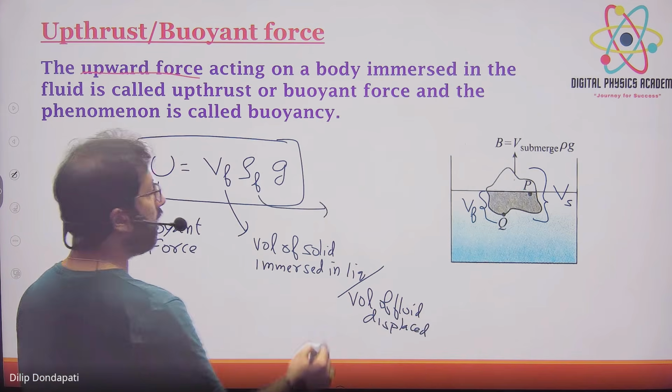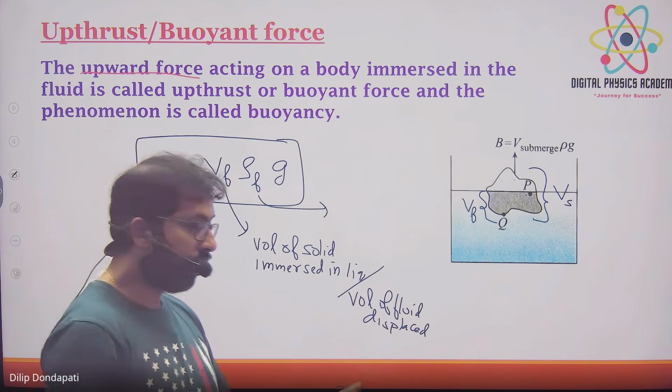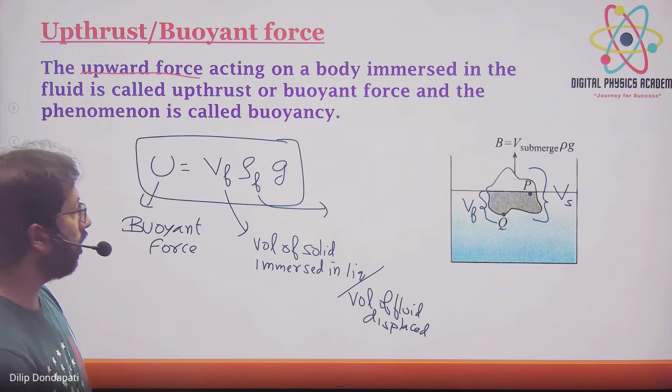Rho F is the density of the fluid, and G you already know, acceleration due to gravity.